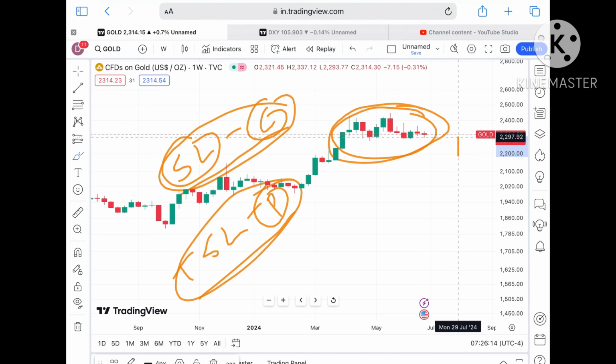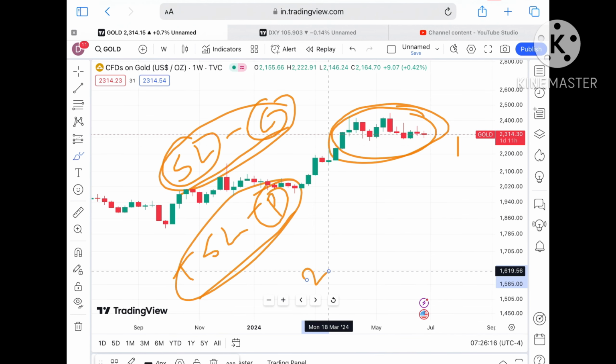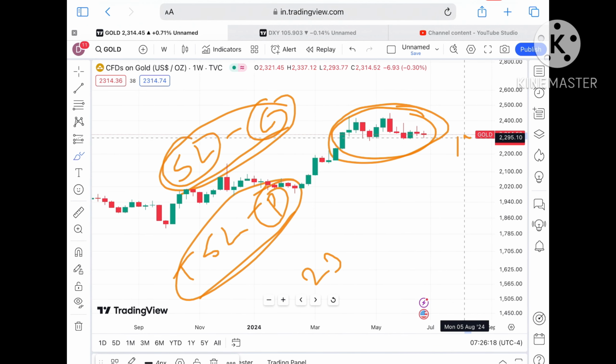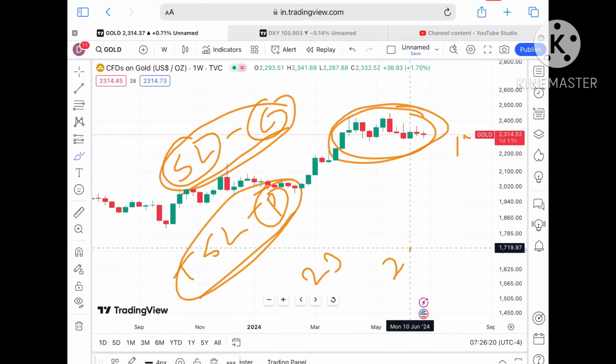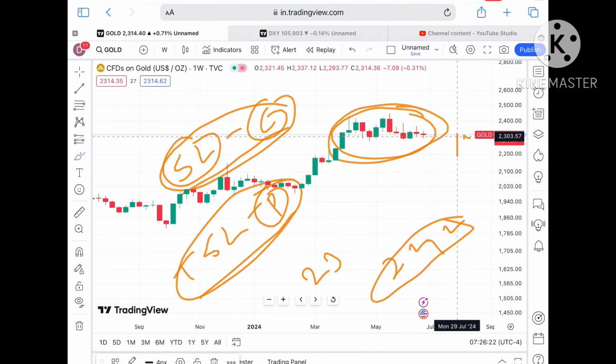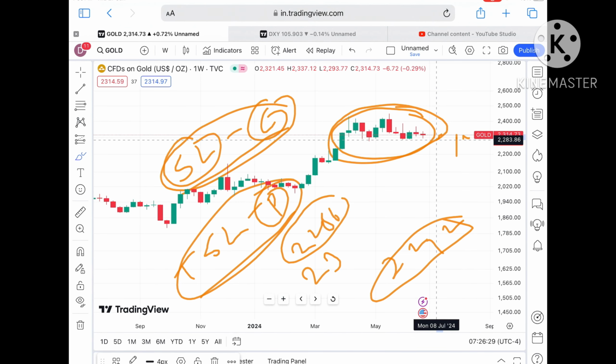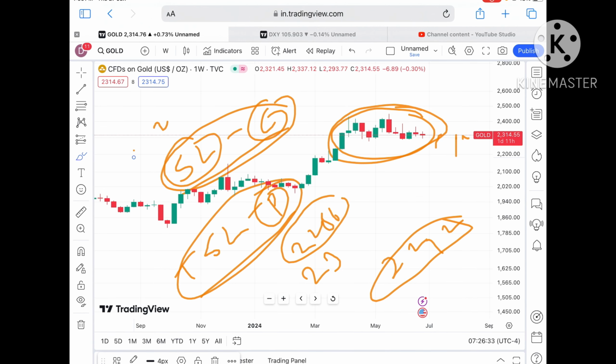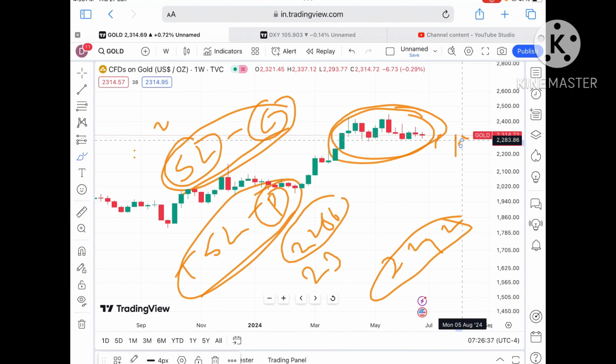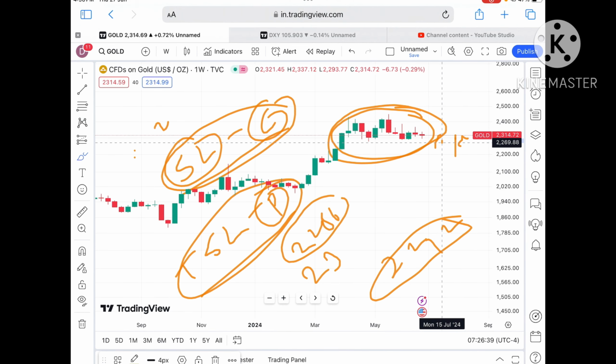Suppose the price doesn't sustain, it can come down again towards a level of 2300. If it starts falling below that level, a probability of going towards 2292 will be there. If the price starts falling below 2292, a probability of going towards 2286 will be there, which is already a weak support. So chances of going towards a level of around 2250 will be there. Again, I repeat, if the price starts falling below a level of around 2286, which is also a weak support, chances are it will cross a level of around $2281.